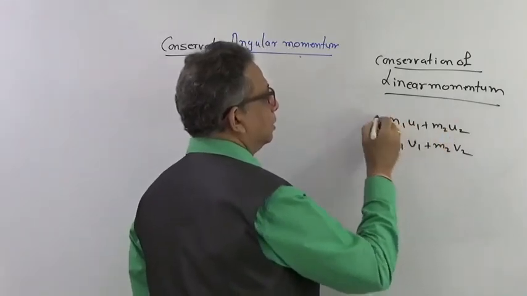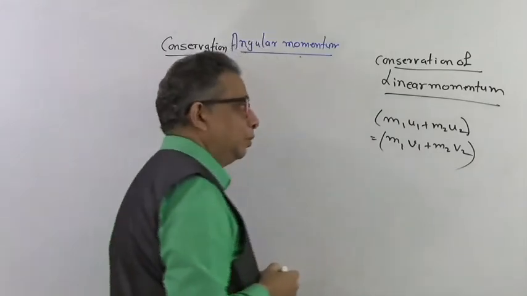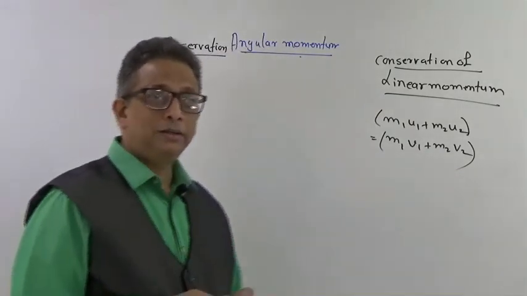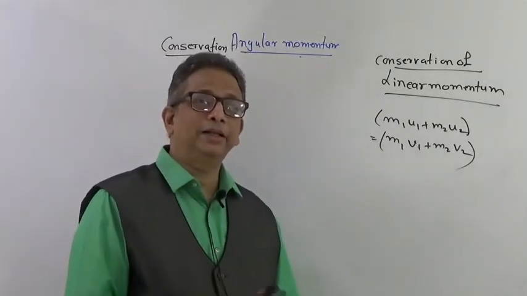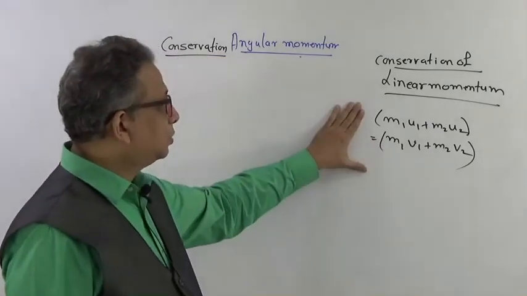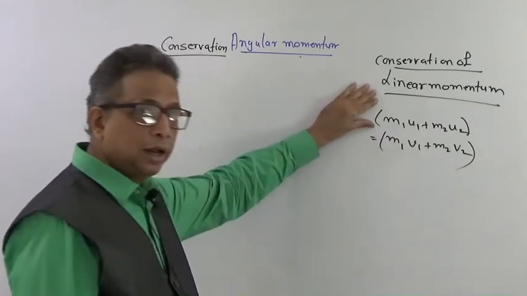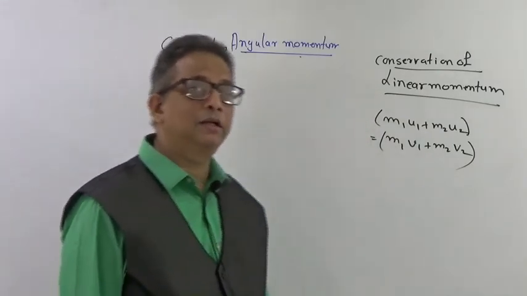So the momentum before collision, and this is the momentum after collision or some change of event that has taken place with both the masses, right?